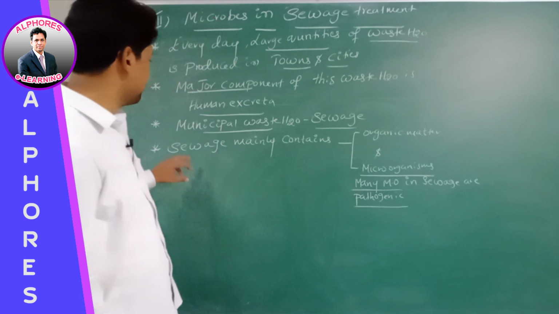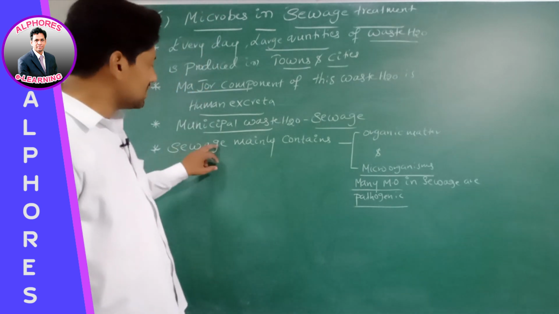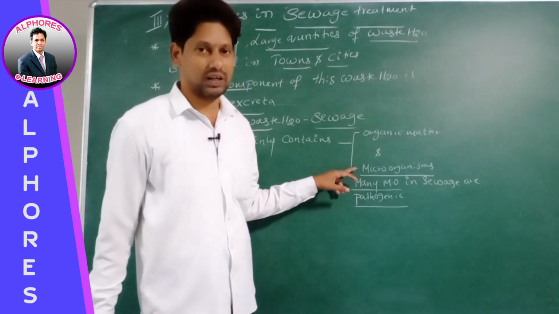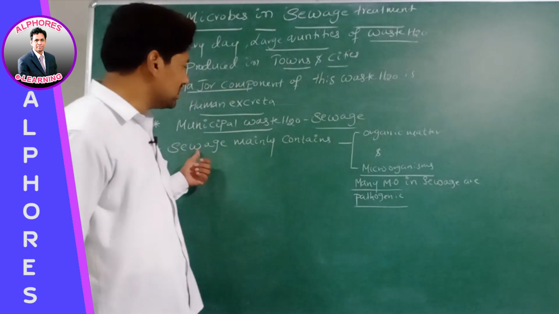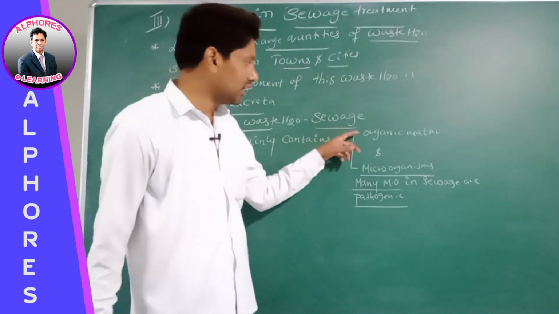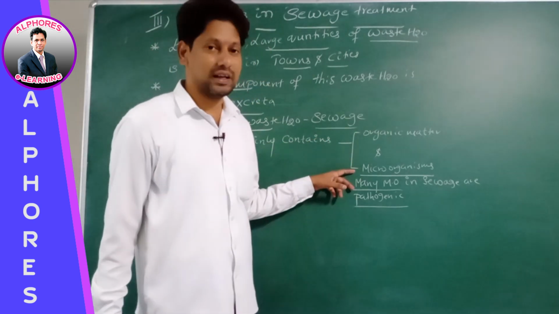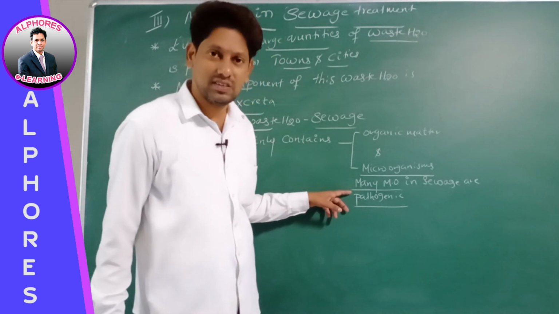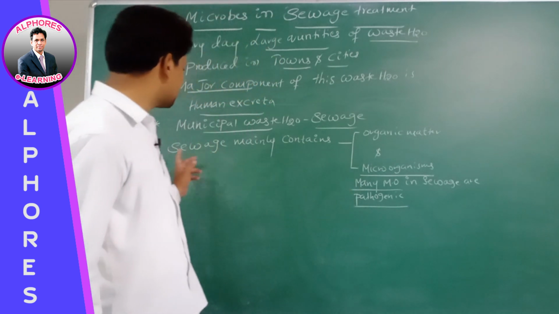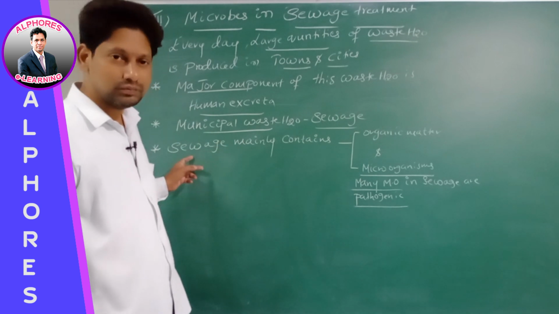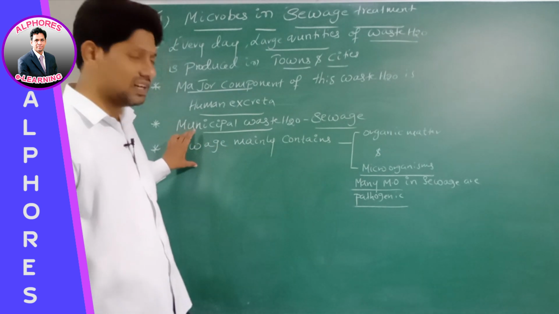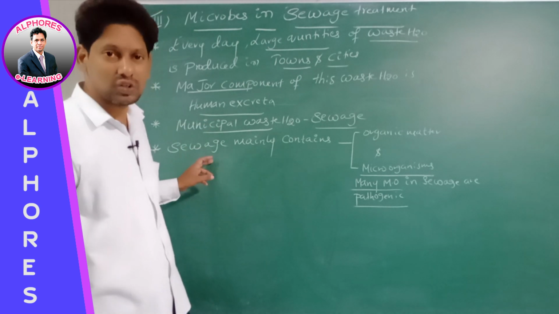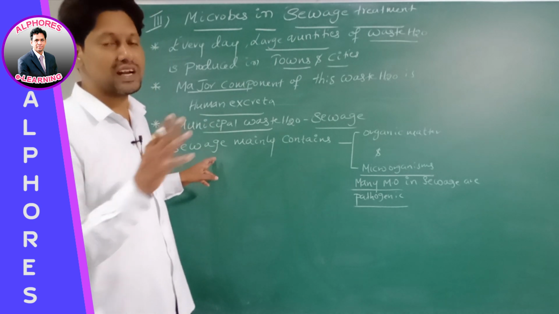Now listen. We are saying that sewage mainly contains organic matter and microorganisms. Yes or no? Many of these microorganisms are pathogenic, right? So, without treating the sewage, if this sewage is released into a natural water body, it pollutes the natural water body.